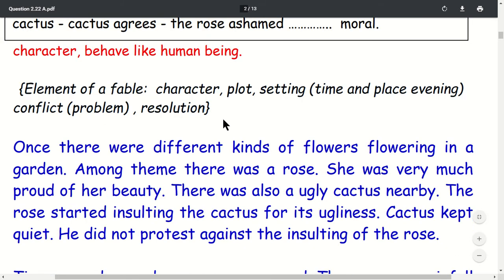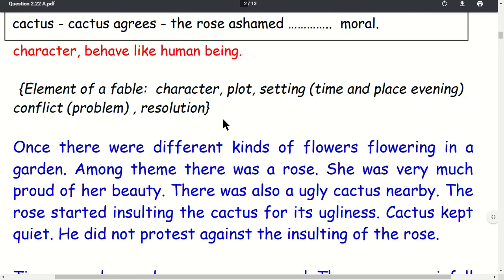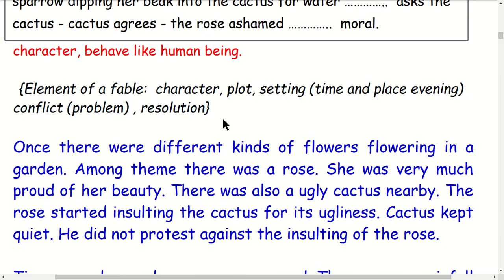Okay, I will explain the title to you. Generally, the major characters can be the title. Understand? If you don't know how to write the title, write the names of the major characters, and it will be the title here. The rose and the cactus. That's the title. And then they start writing generally